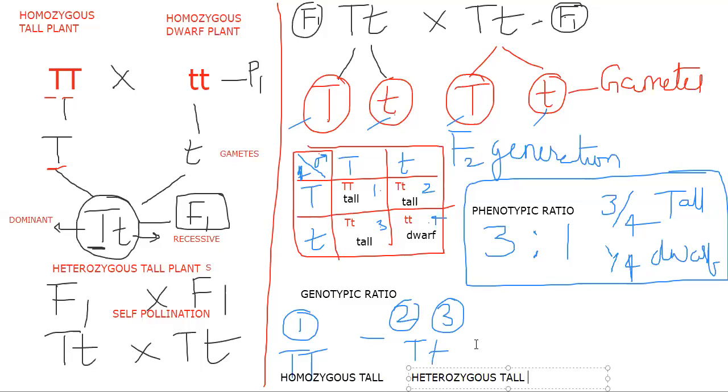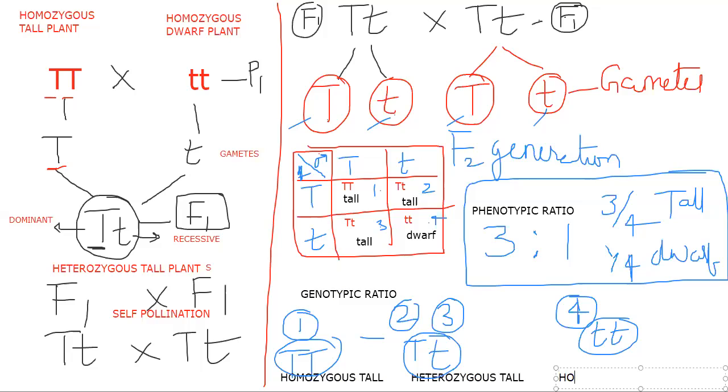Next, number 4. See the box number 4. What did we obtain there? We obtained a dwarf plant. Actually, there is no need to say homozygous or heterozygous for a dwarf plant, but let us write here, for the first time, homozygous dwarf.